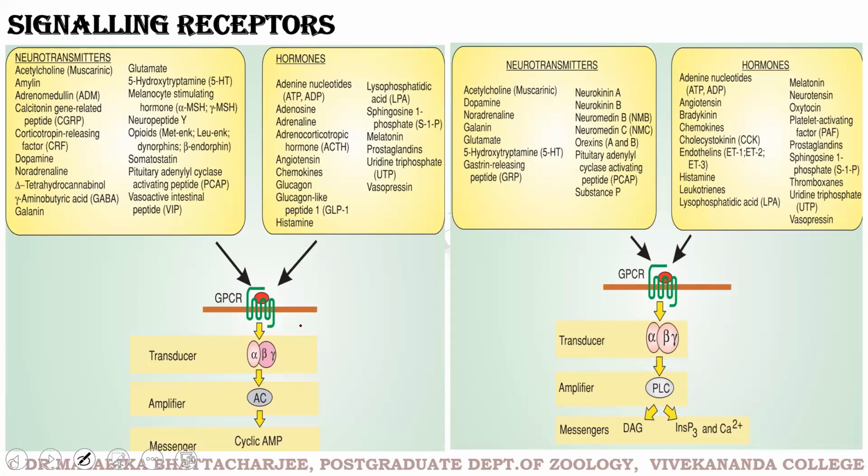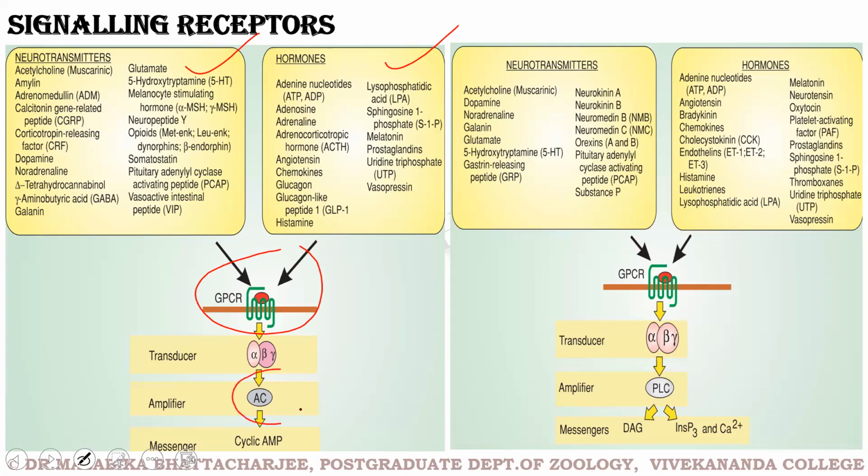See, these are the signaling receptors. We have the G protein coupled receptors. We have done the G protein extensively, and the G protein coupled receptors respond to neurotransmitters and to hormones. The G protein coupled receptors can act via two pathways.